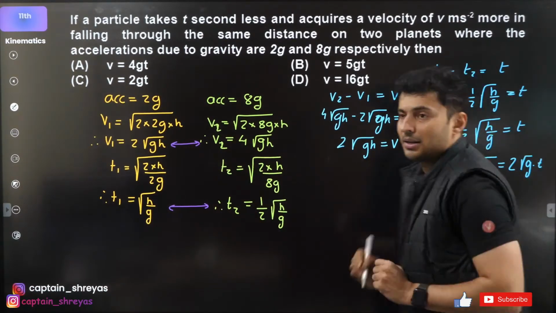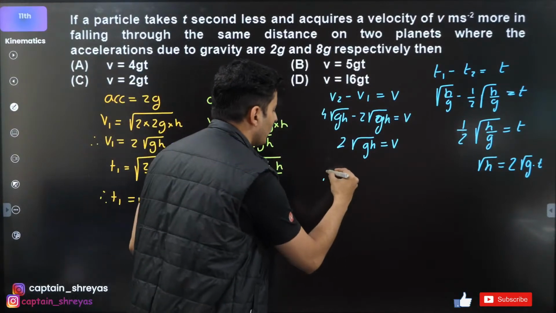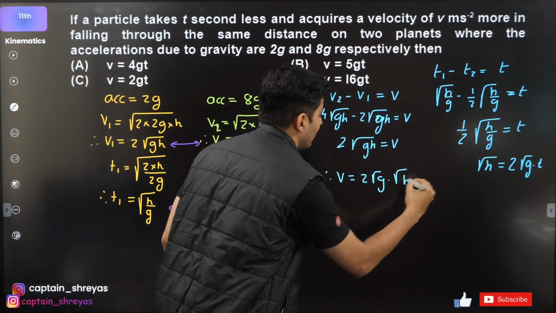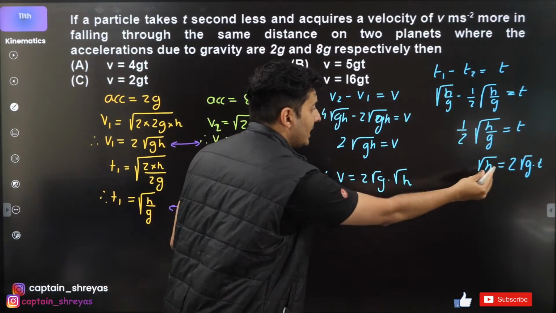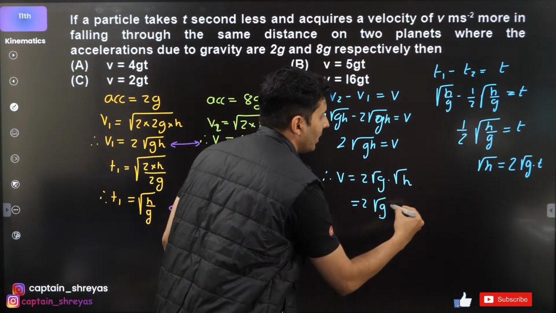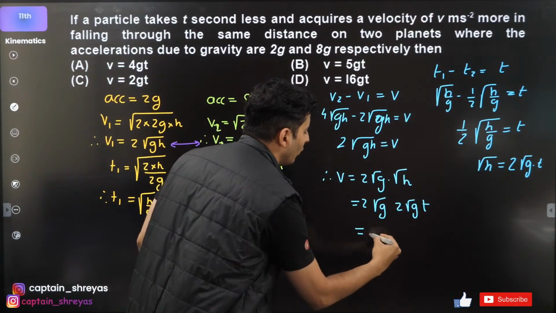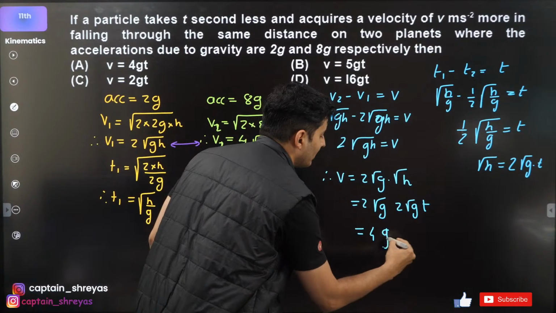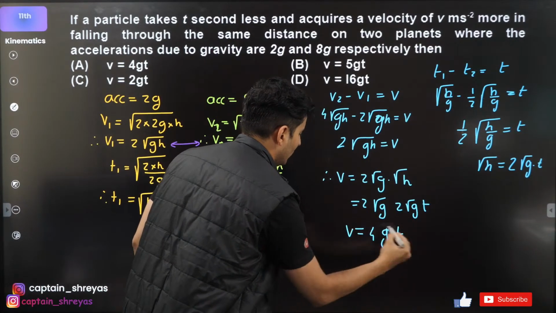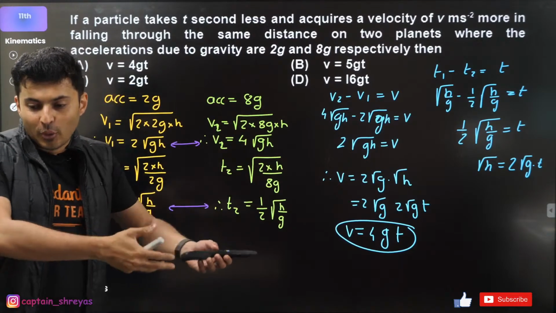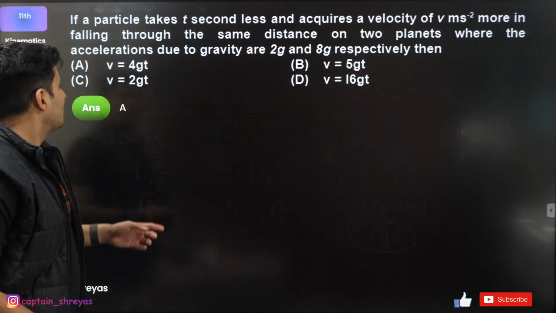Use this over here. See how? V will be 2 root g into root h, right? So what is root h, guys? Just use that formula. It is nothing but 2 into root g into t. 2 2s are 4. Root cancels, it will become g and t. That's it. So that is the answer. V is 4gt. Amazing question. Look at this.